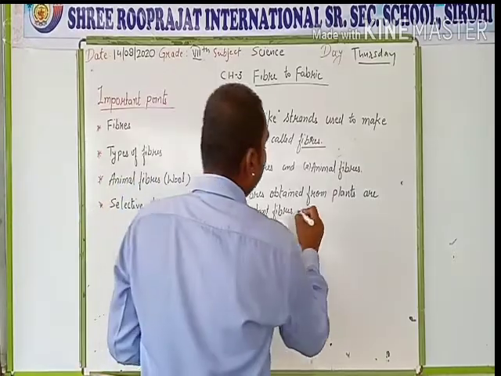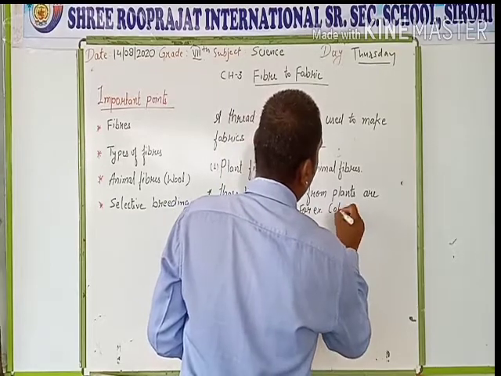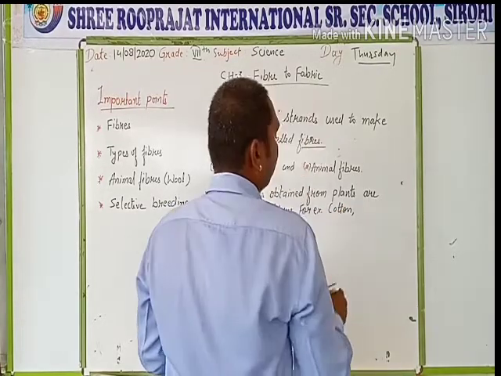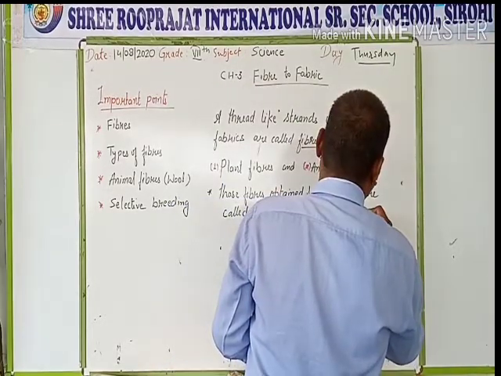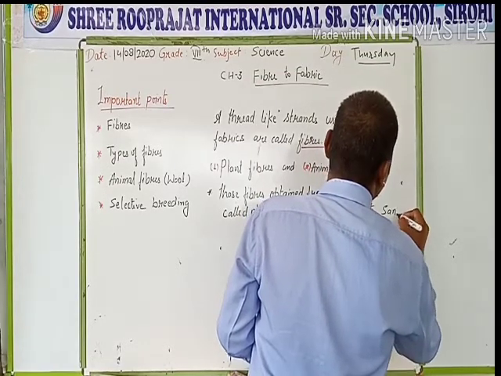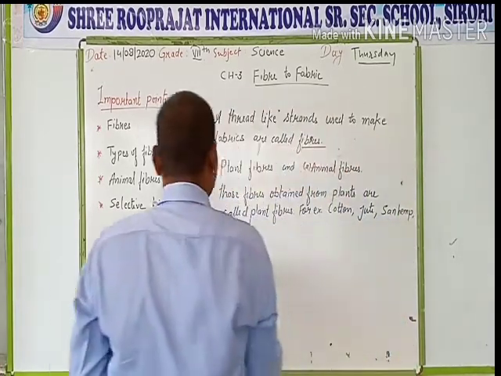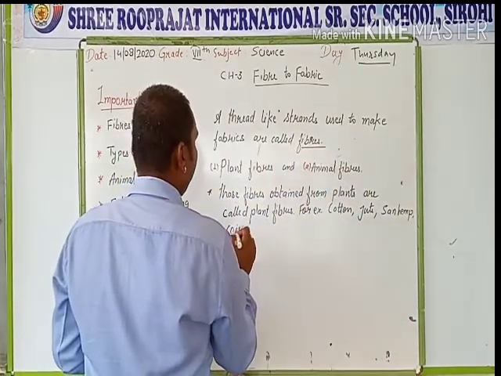For example, cotton, jute, sun hemp, coir.